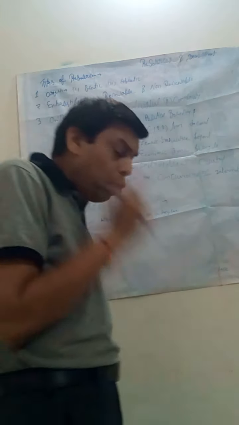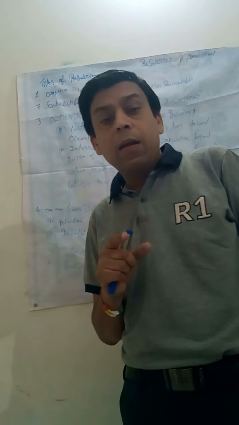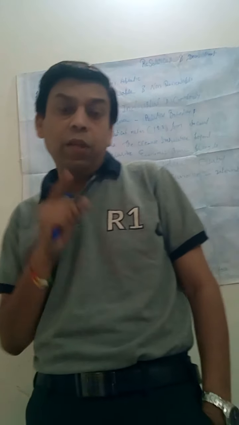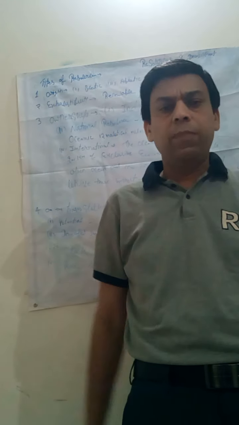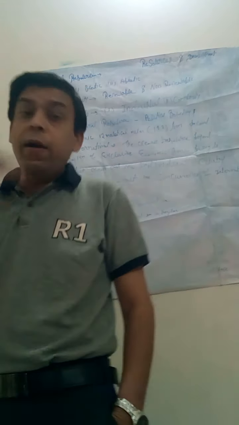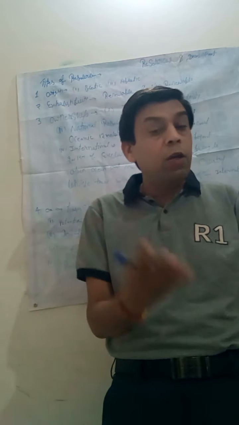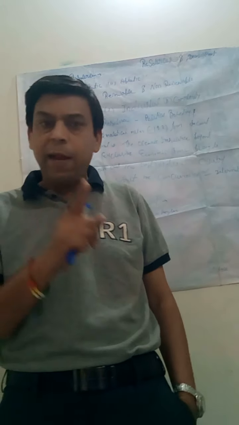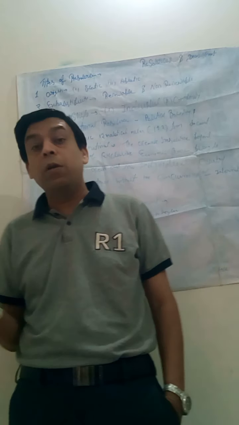Dear student, those resources which do not come under the control or boundary of a nation are examples of international resource, because international resource lies in the oceanic area beyond 200 kilometer. There are two types, inclusive economic zone and exclusive economic zone.